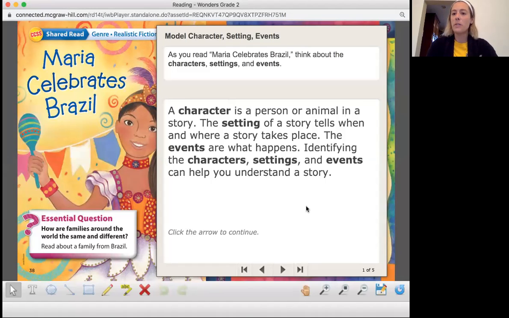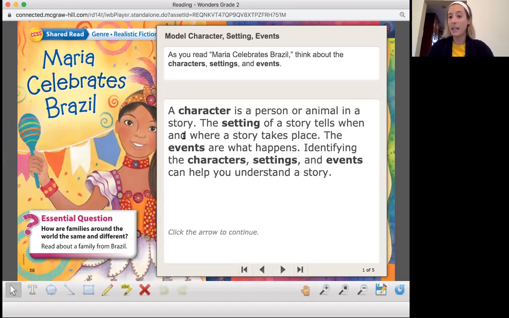Okay, so let's review what character, setting, and events mean. A character is a person or animal in a story. Okay, character, person, or animal in a story. Setting of a story tells when and where the story takes place.